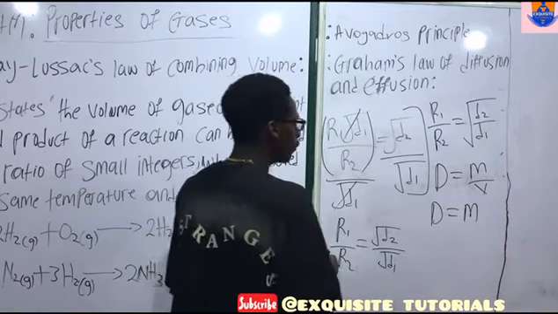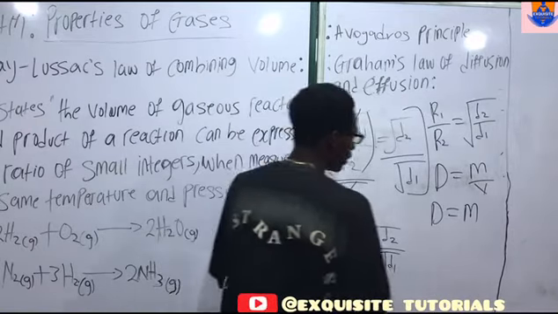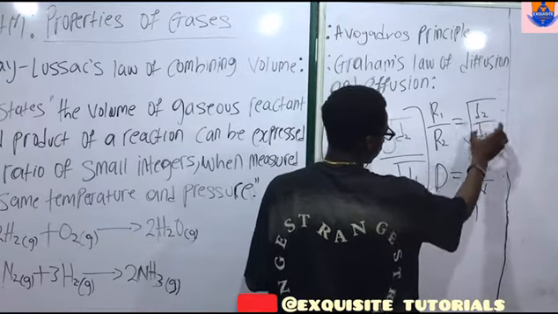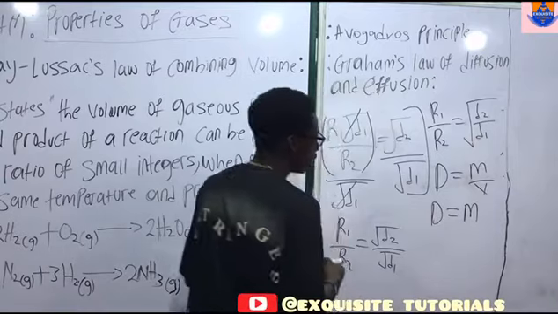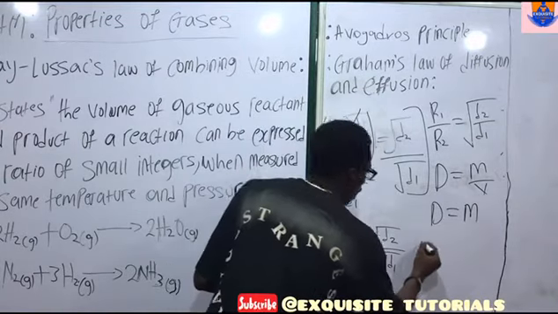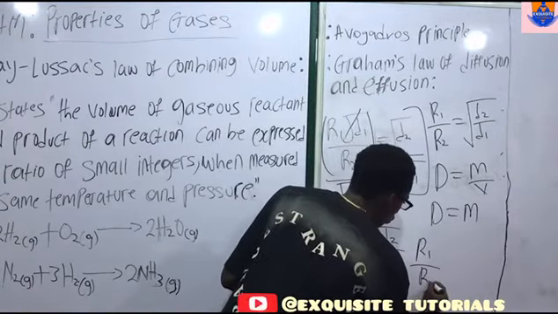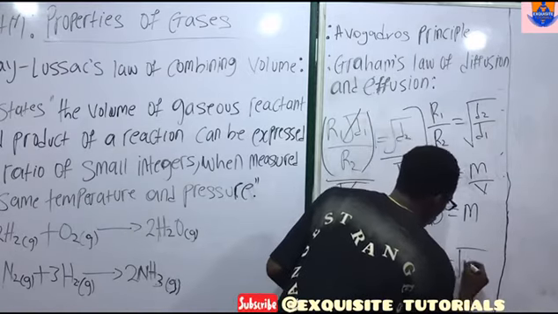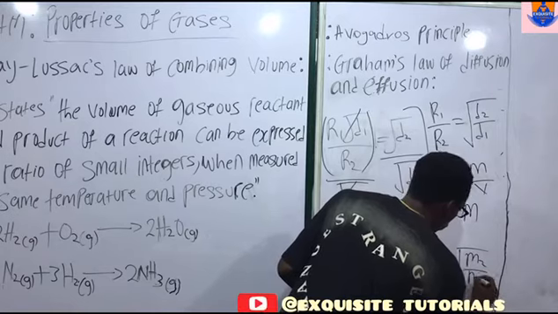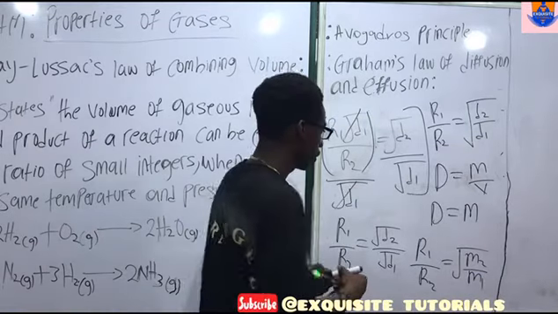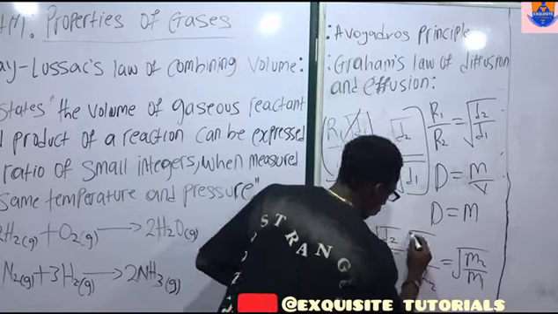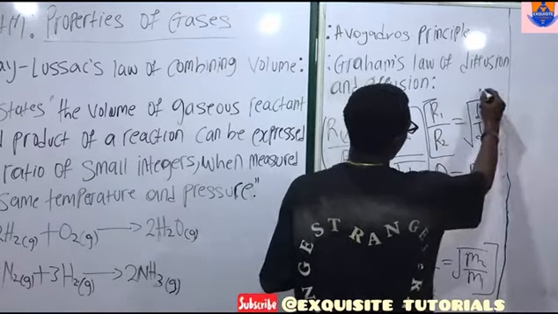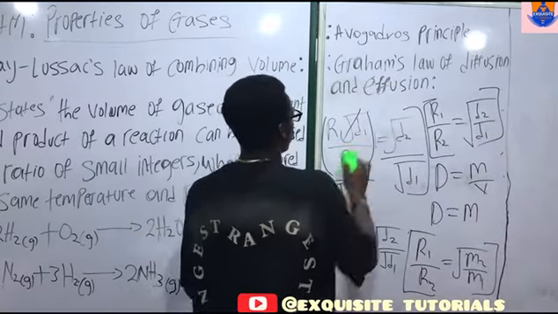So since density is equal to mass, we can replace them with each other. So now we have R1 over R2 is equal to root M2 over M1. Now these are the two basic equations for Graham's law of diffusion.